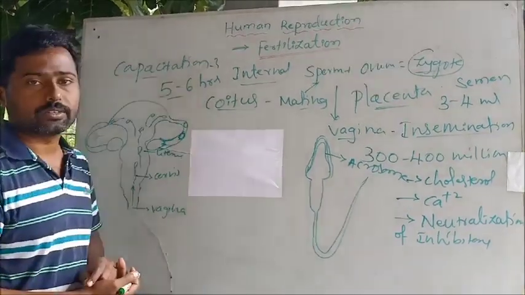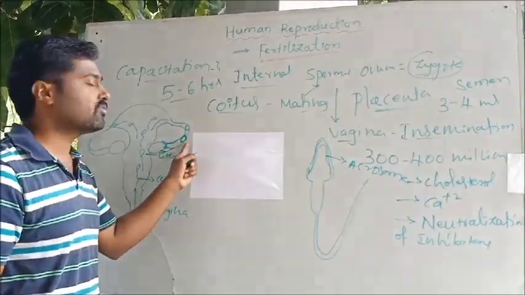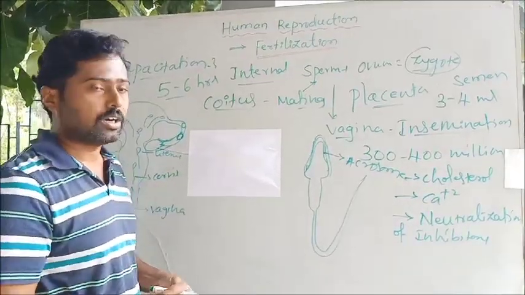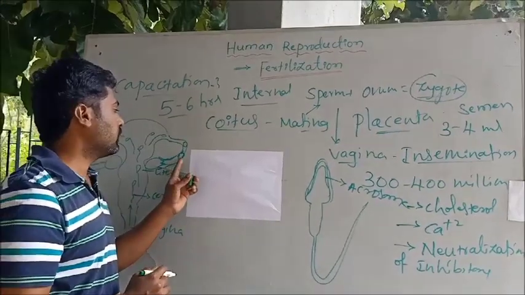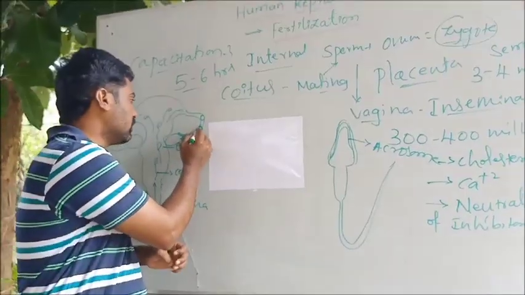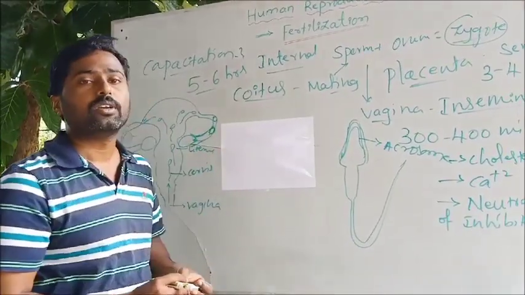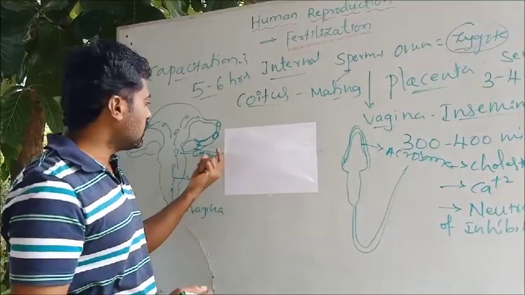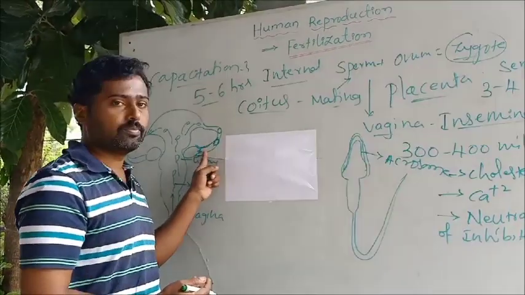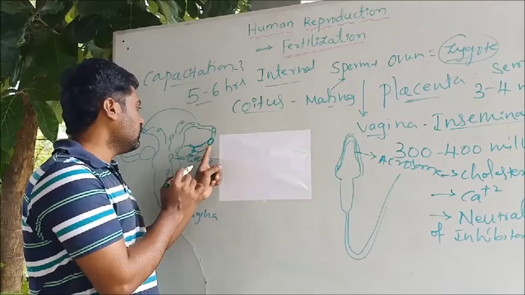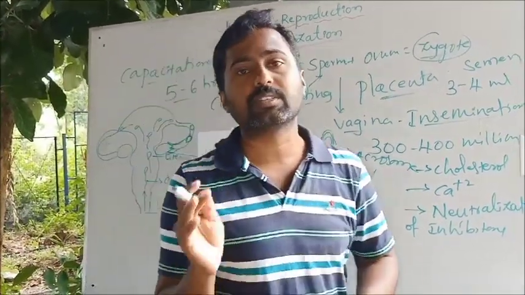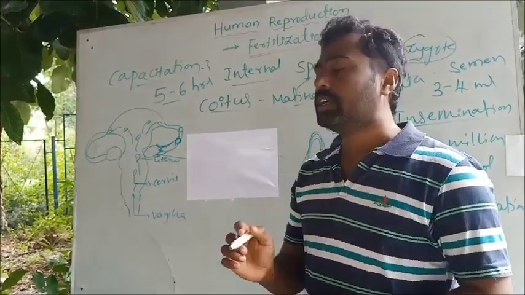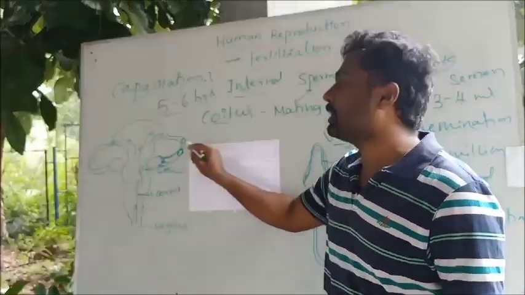The ovum is transferred by means of ciliary contractions of the fallopian tube towards the ampullary isthmic junction. The broader portion is called the infundibulum, then fimbriae, infundibulum, then ampulla and the isthmus. In between the junction of the ampulla and the isthmus, the ovum will rest, having travelled up to here.